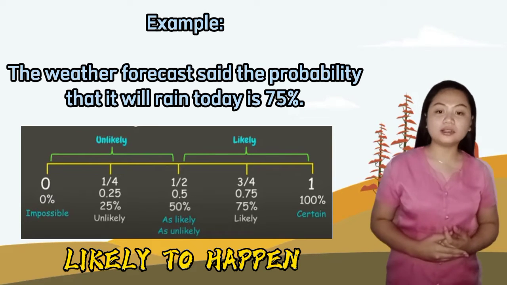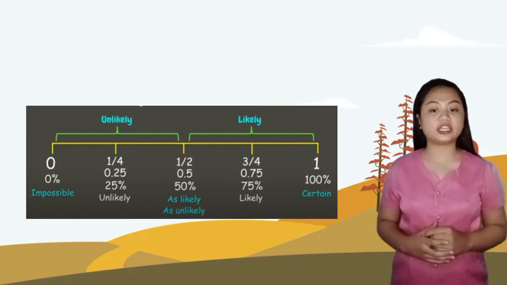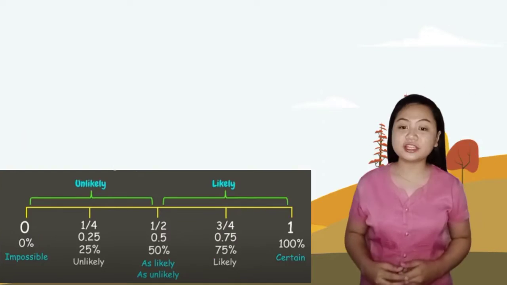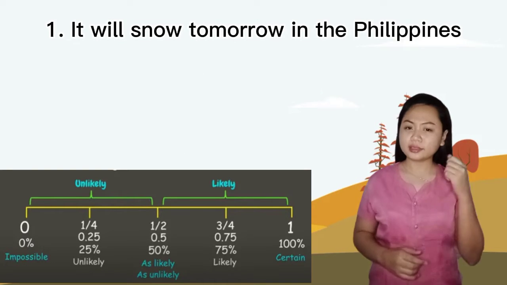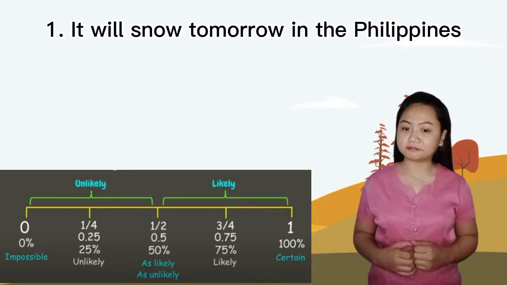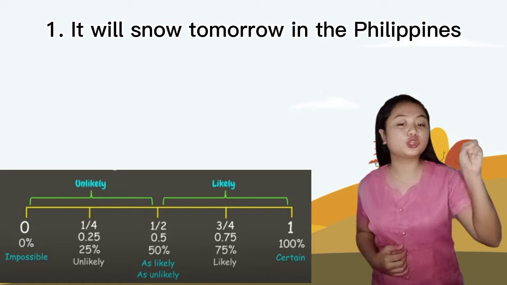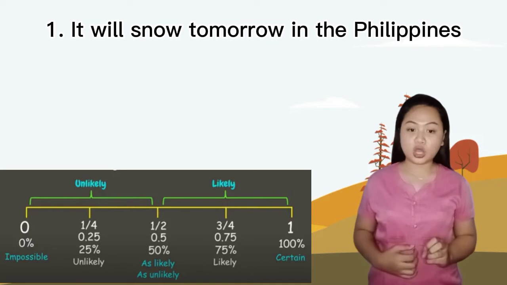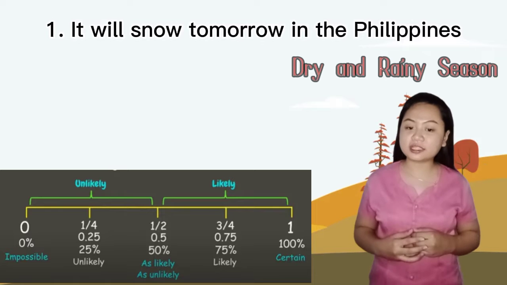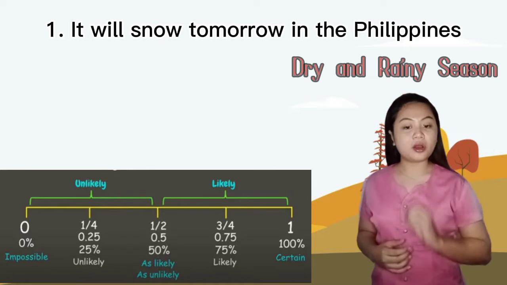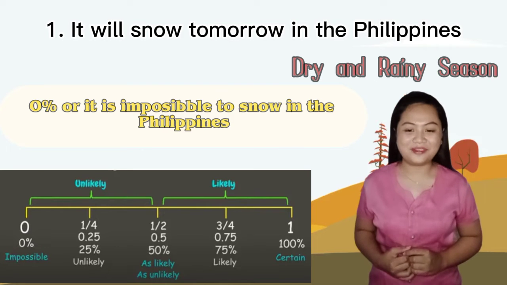Okay, class. For this example, let's determine the probability of the following events using our probability line. First, it will snow tomorrow in the Philippines. What is the probability of this event? We all know that there are only 2 seasons in the Philippines, which are the dry and rainy seasons. It means that the probability is 0, or it is impossible to snow in the Philippines.